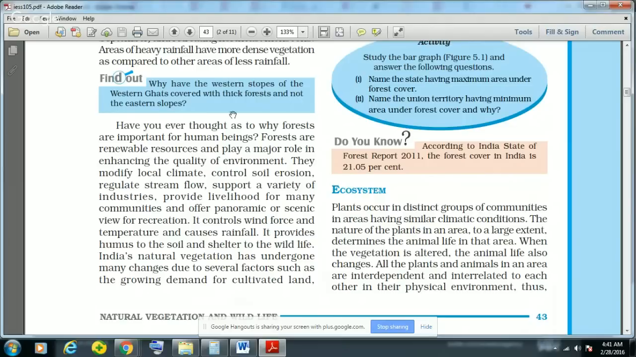And this is discussed about the role of the forest, because they play a major role in enhancing the quality of environment. They modify local climate, they control soil erosion, regulate stream flow, support a variety of industries, provide livelihood for many communities, and also offer panoramic or scenic views for recreation. They also control wind force and temperature and cause rainfall. They provide humus to the soil and shelter to the wildlife.